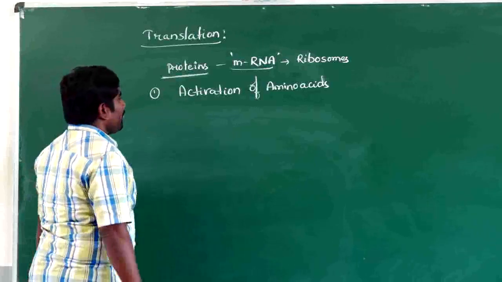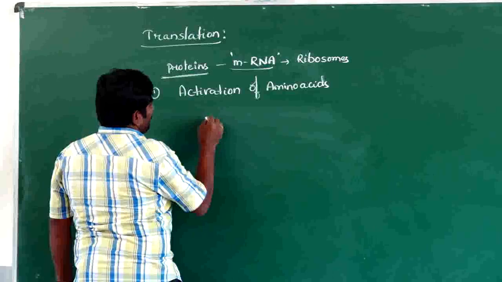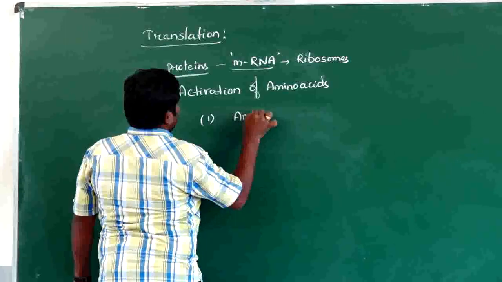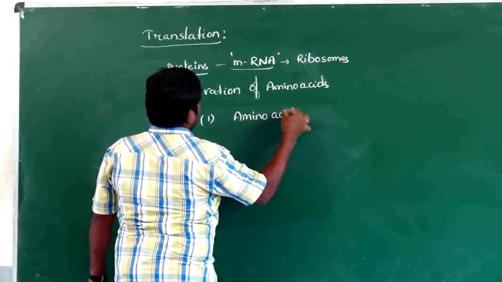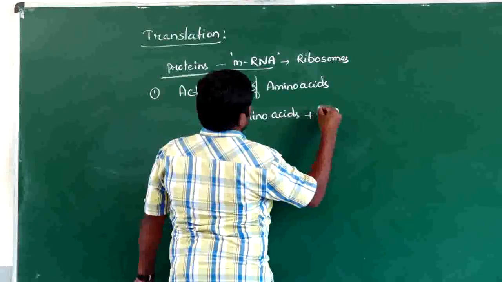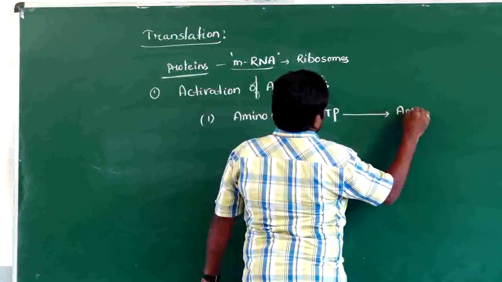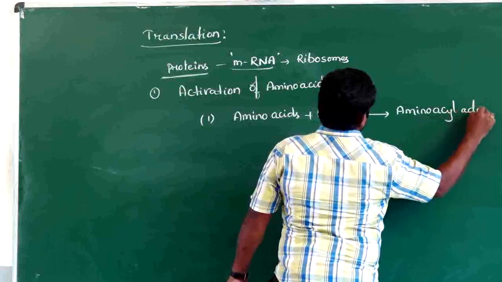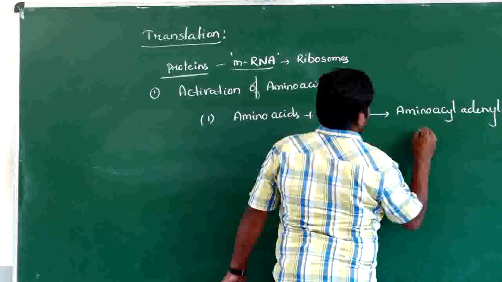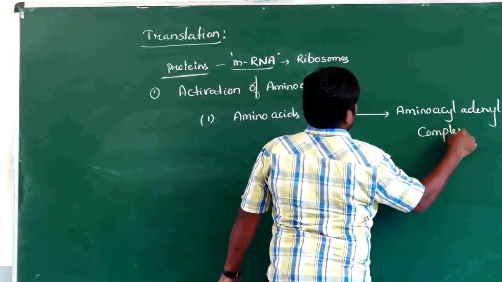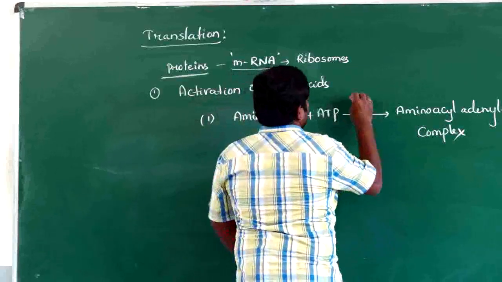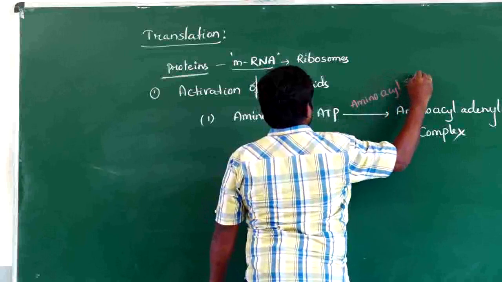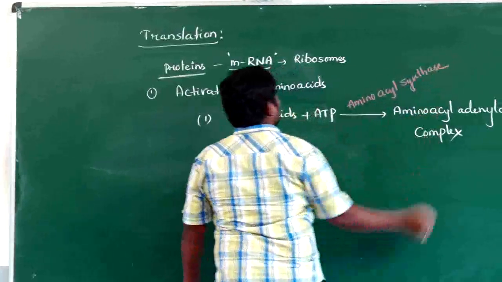During the first step, activation of amino acids, first what happens, amino acids take one ATP and form aminoacyl adenylate complex by the enzyme aminoacyl synthase.